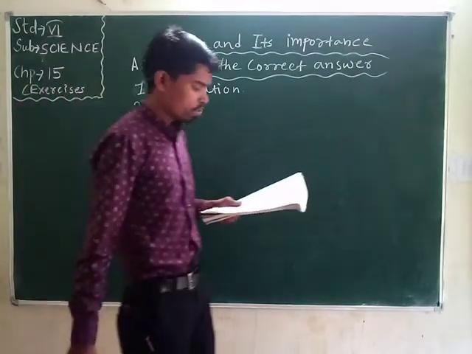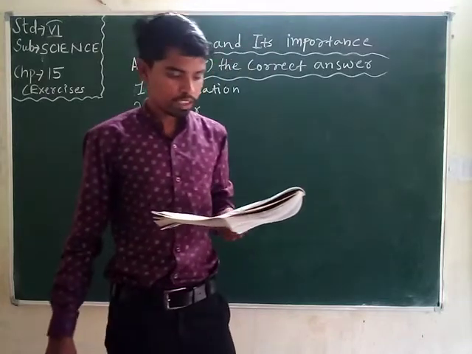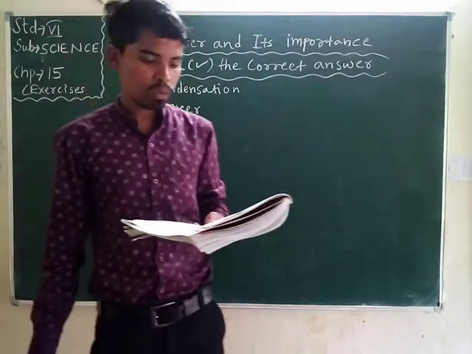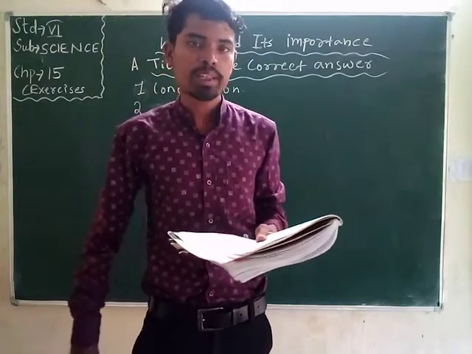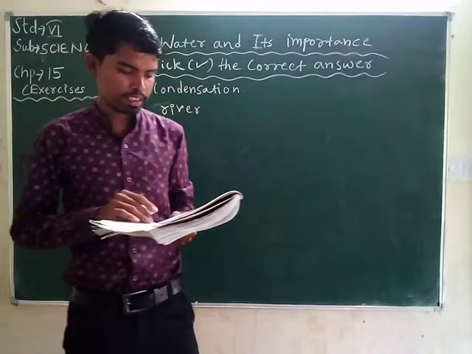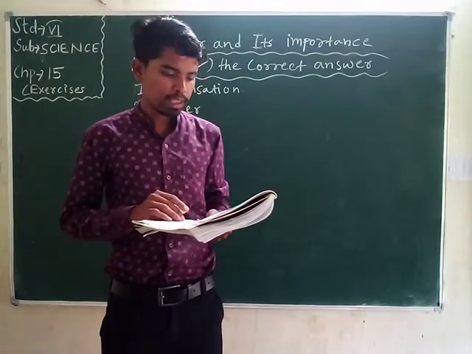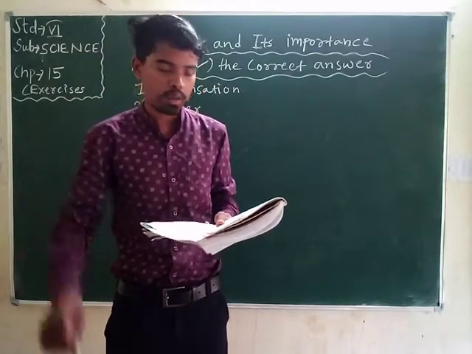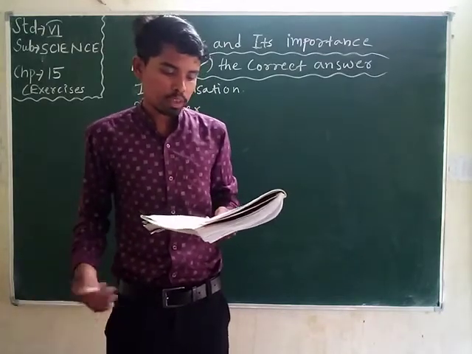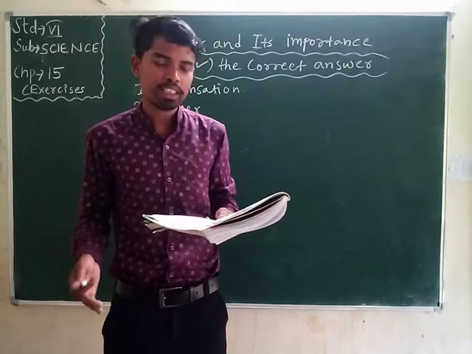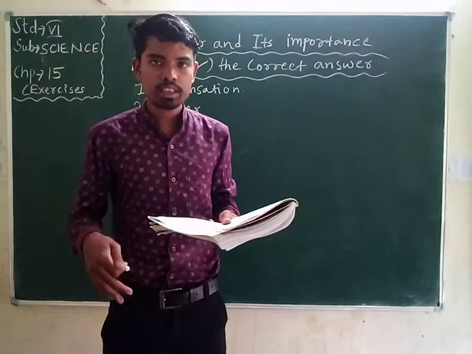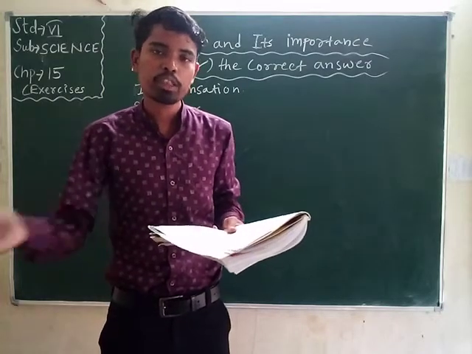Number 3, which of the following conditions is not associated with water? Drought, flood, earthquake, tsunami. Student, you can imagine that drought is mainly a lack of water, and flood is an excess of water, and earthquake is a natural disaster, and tsunami is also associated with water.